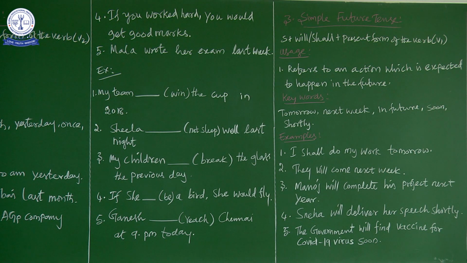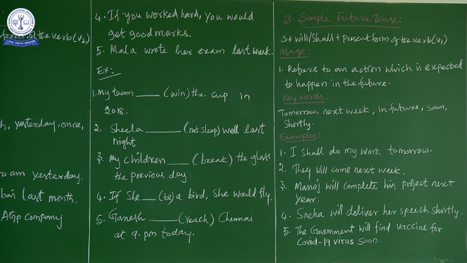Now next. Since the sentence starts with if, it means it is in conditional class. So if she dash be a bird, she would fly. Now you see, one part is the if class and another part is the main class. So in the main class we have would plus V1, that is would fly.